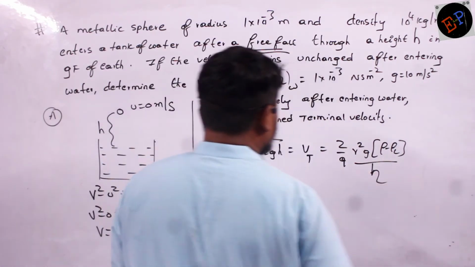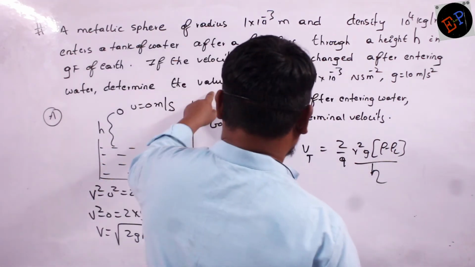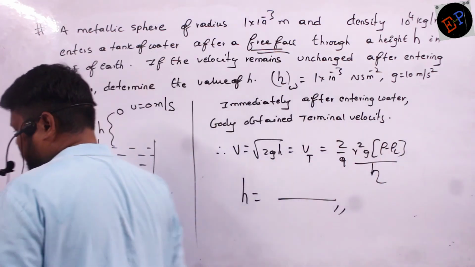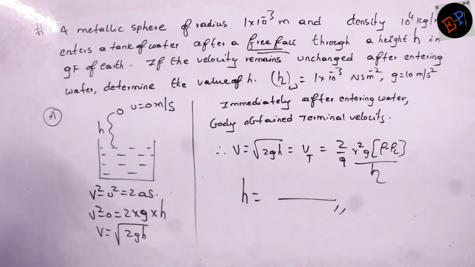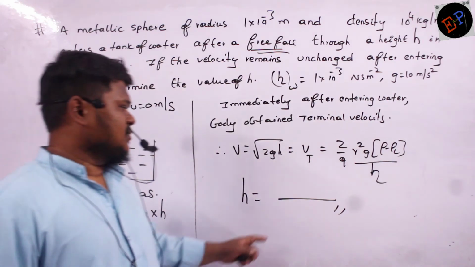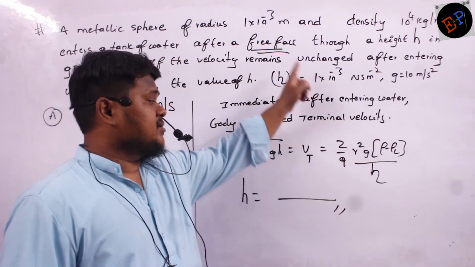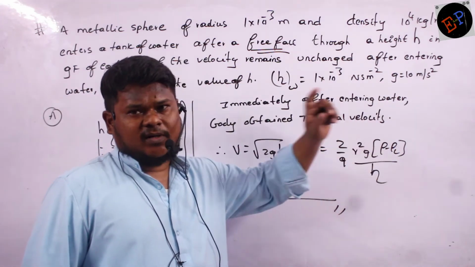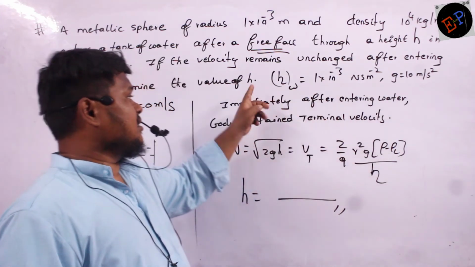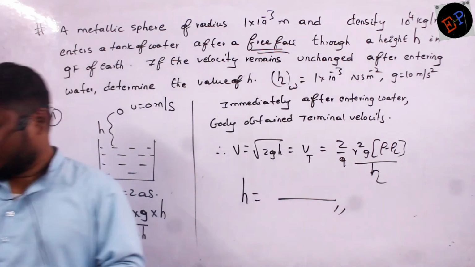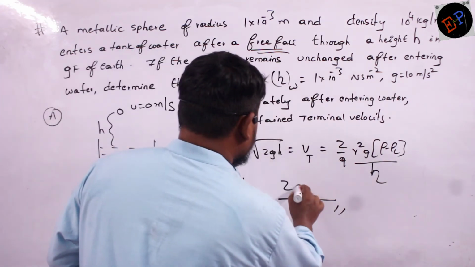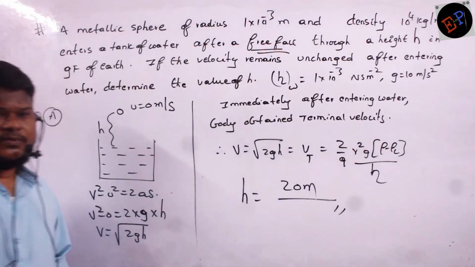What he is asking us to find out? H value only, no? So just calculate H value, that is my answer. All the values are already given, no? G value is 10, radius is given, density of body we know, density of water is 1000, eta value is already given. Clear, no? Now these substitutions I hope you can do. The answer I am writing: you should get 20 meters. That is the answer which you should get.